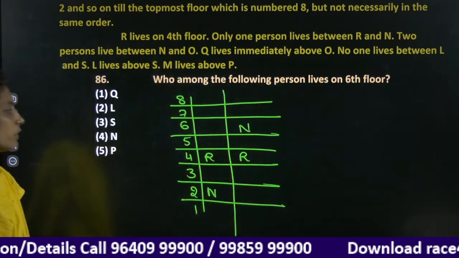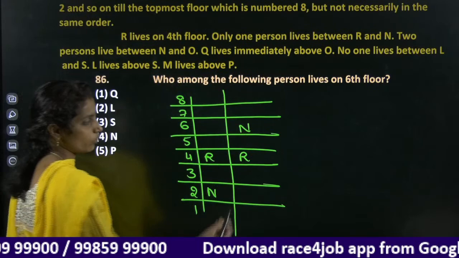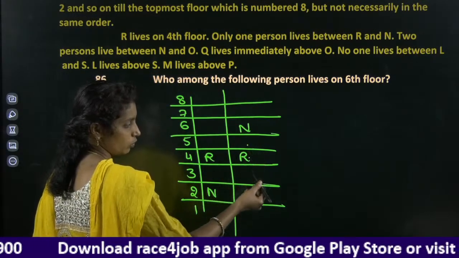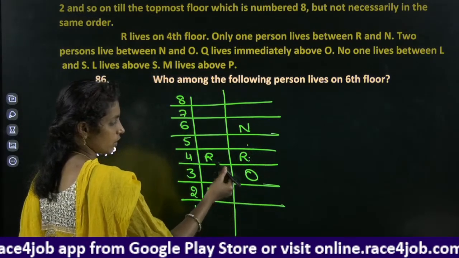Two persons live between N and O. In between N and O, we have two persons. If we consider N here, 1, 2, O is here.